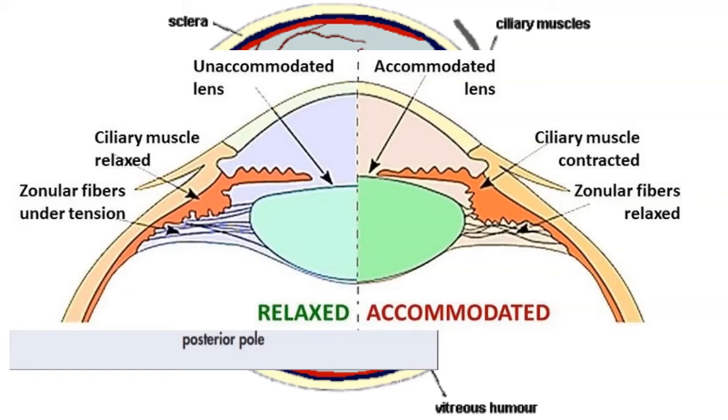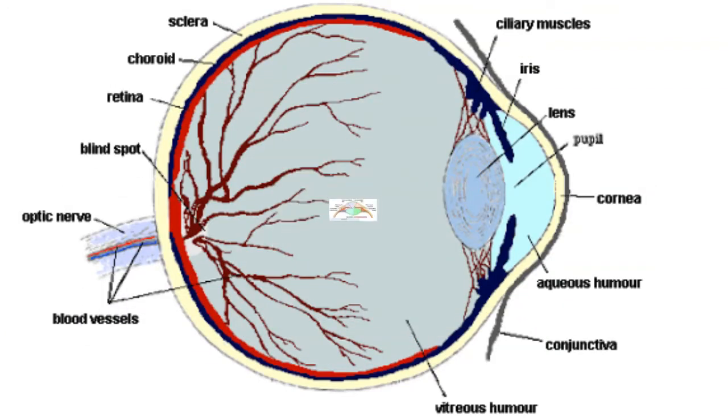It is thought that the rigidity of the lens accounts for the loss of accommodation, and it is not, as was thought in the previous days, that the ciliary body might be compromised due to the aging process.